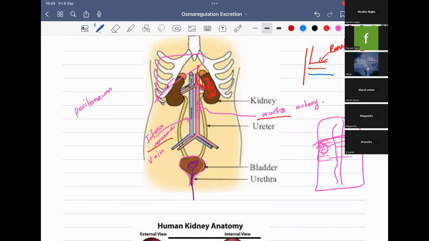That is a simple thing, right? The renal vein will be connected to the inferior vena cava, and through the inferior vena cava, the blood will be taken to the heart. So for the blood supply, the kidneys receive blood from the aorta via the renal arteries, and return blood through the renal veins to the inferior vena cava. So that is the blood supply. Okay, clear?